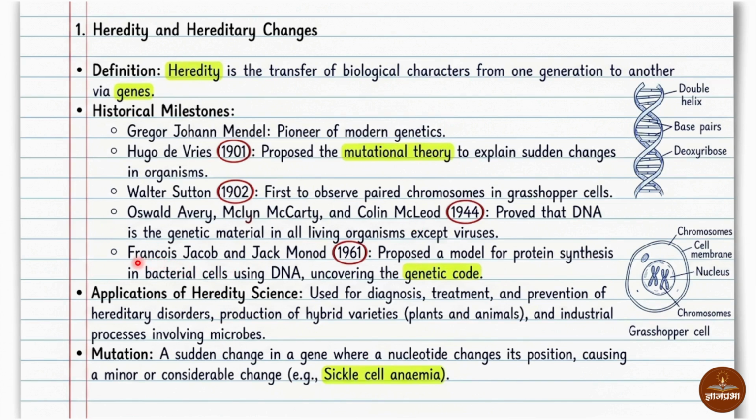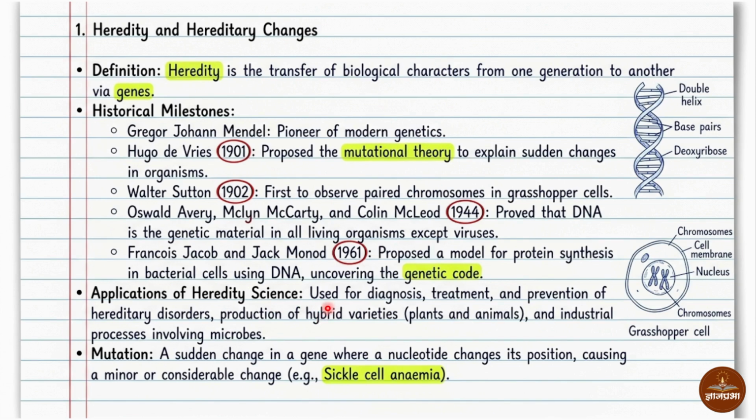Next scientists are Francois Jacob and Jacques Monod. These two scientists proposed the model of protein synthesis in a bacterial cell using DNA. Means these two scientists first proposed the process of protein synthesis from the DNA. Now, what are the applications of hereditary science?